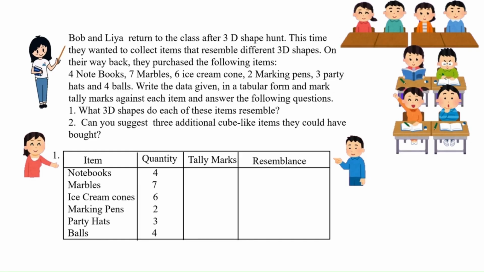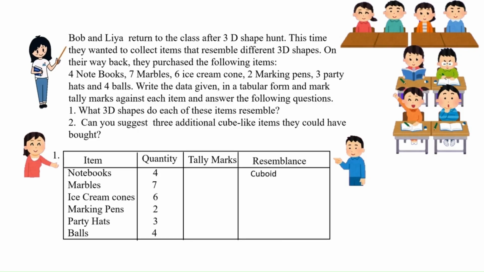Write the data given in a tabular form and mark tally marks against each item and answer the following questions. The first question is, what 3D shapes do each of these items resemble? Now let's answer that first.